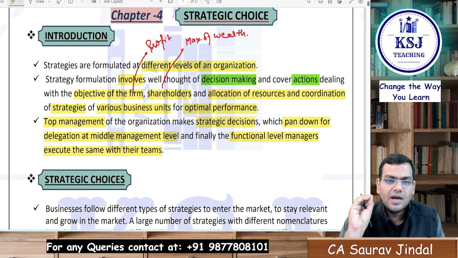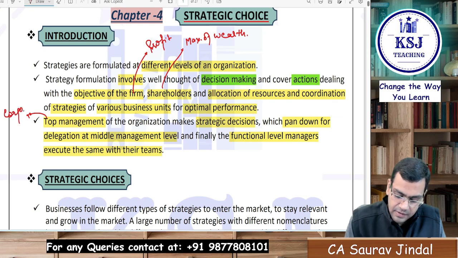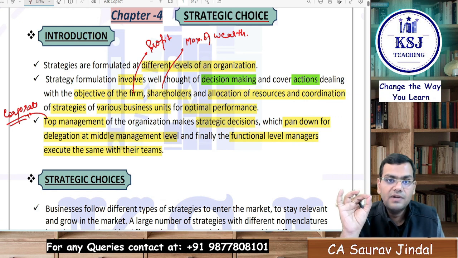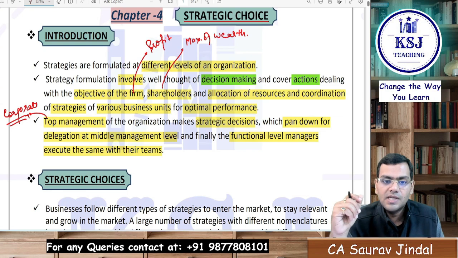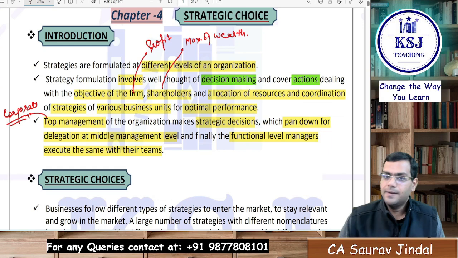The major strategies are formulated at the corporate level, that is the top level. Here the top level means the corporate level, right? The major strategies are formulated at the corporate level or the top level of the management. Then these strategies move ahead to the business level. From the business level, they will move down to the functional level. The functional level will be the one which will actually be executing those strategies, right?